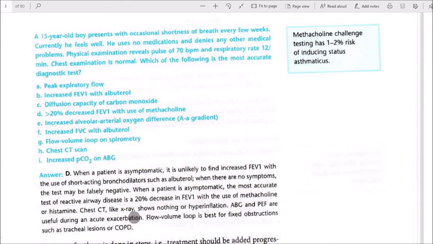Chest CT, like X-ray, shows nothing or hyperinflation. Arterial blood gases and PEF are useful during acute exacerbation. Flow volume loop is best for fixed obstructions such as tracheal lesions or COPD. Methacholine challenge testing has a 1 to 2% risk of inducing status asthmaticus.